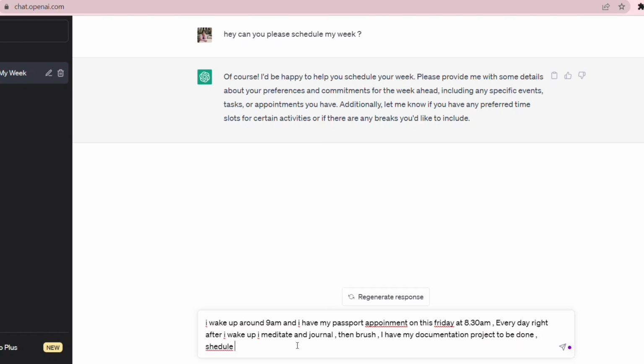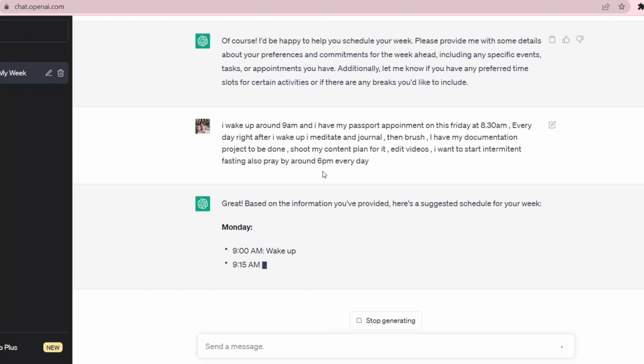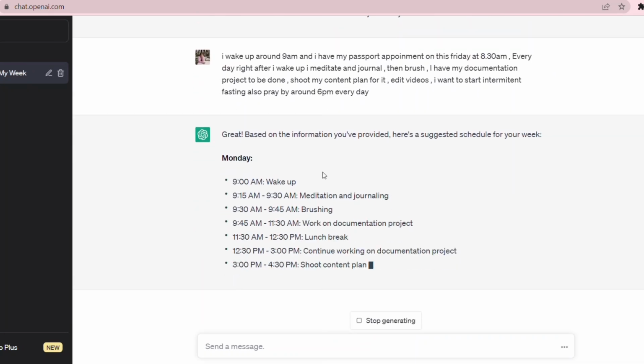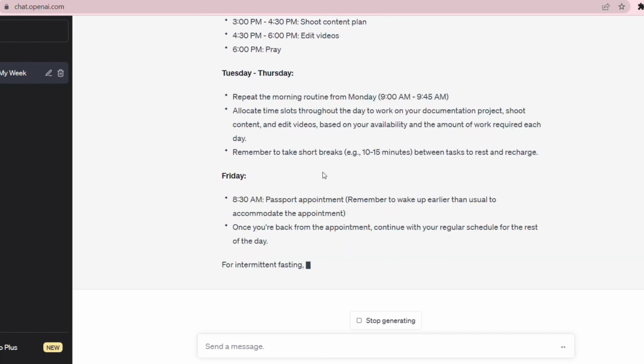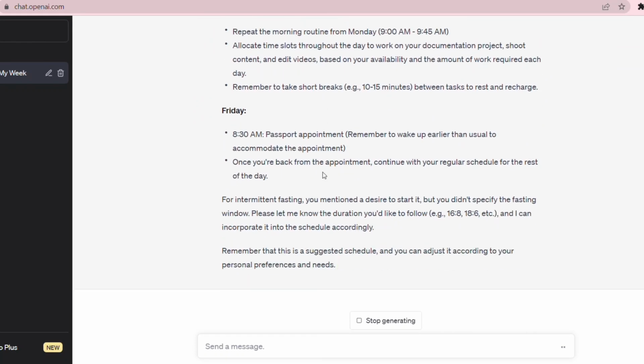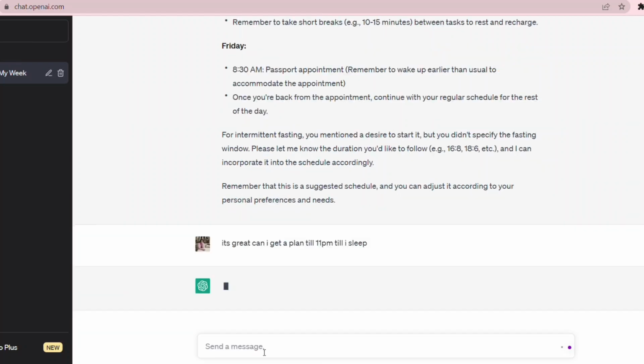The first schedule came, and in that the breakfast was not there because I had mentioned that I am planning to do intermittent fasting. Maybe because of that, it thought dinner could be there and breakfast could be skipped. I didn't want that. I asked it to add it, but it kept skipping certain things. I felt it was not working, because sometimes it is not able to understand what I'm trying to say.